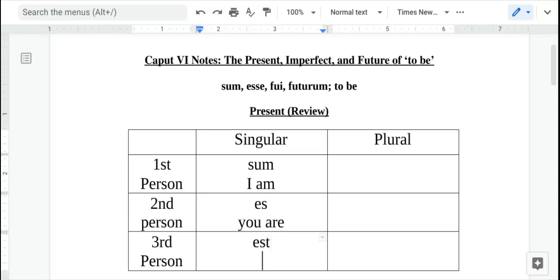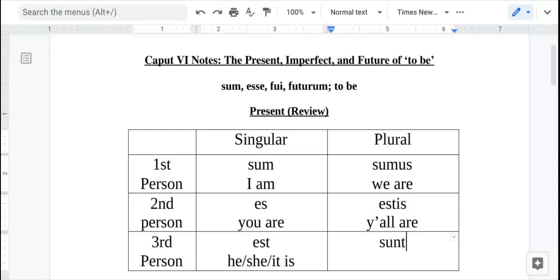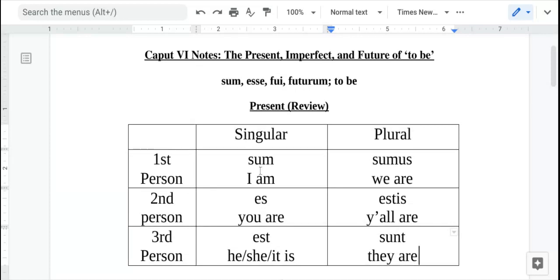And est, he, she, it is. Okay, sumus, we are. Estis, you all are. And sunt, they are. Okay, so we already learned this chart.